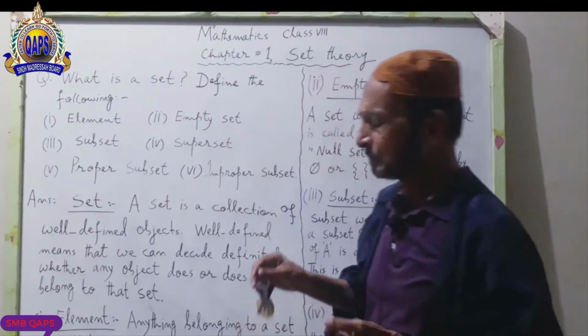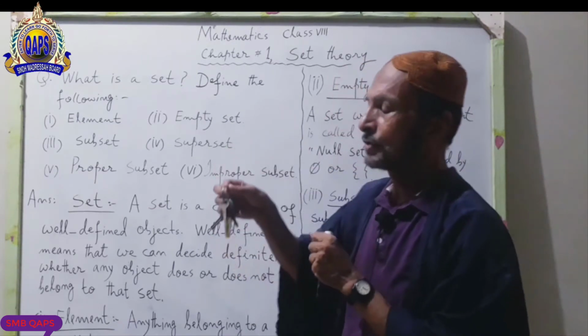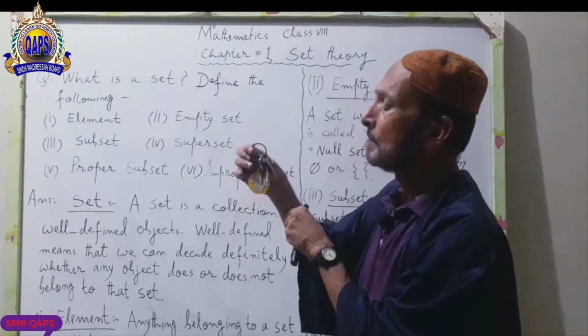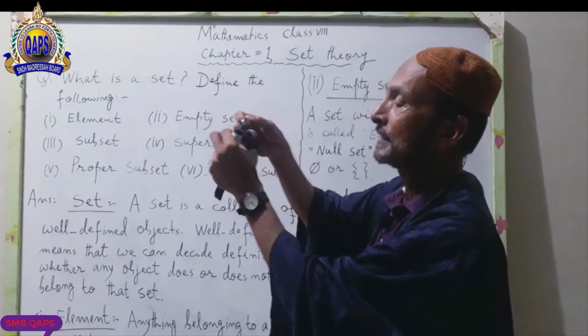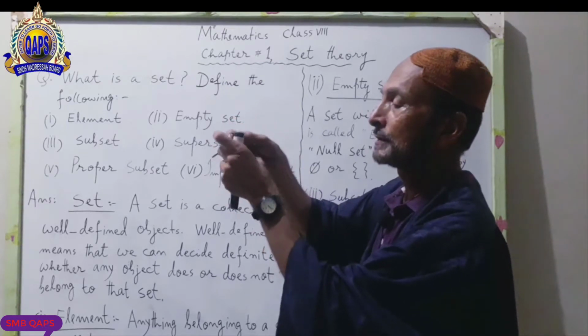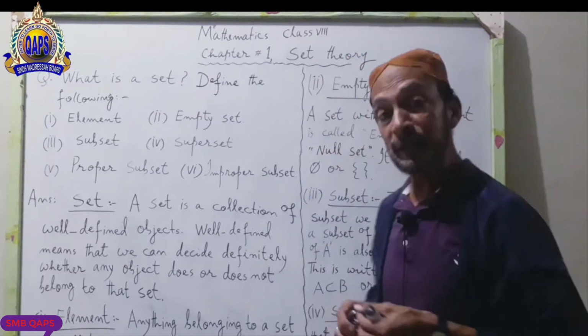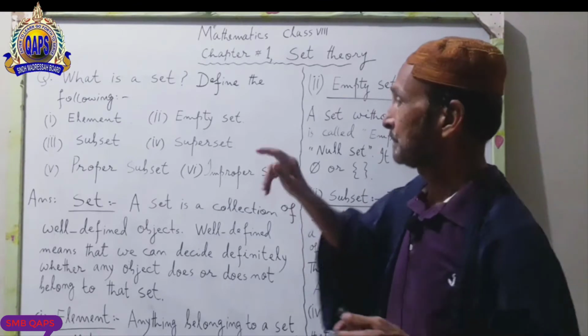For example, the name of this set is A. The set A has many elements: key 1, key 2, key 3, key 4, etc. I hope you understand the meaning of set.